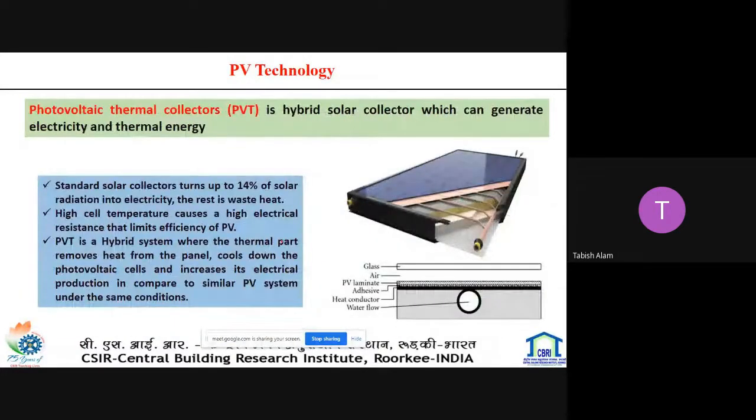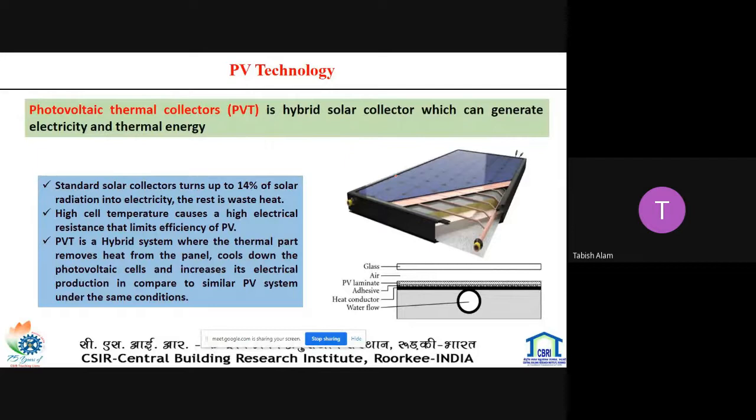Next slide. The other PV technology is the photovoltaic thermal collector. It is basically a hybrid collector which can generate electricity as well as solar thermal energy simultaneously. It is equipped with a thermal collector as well as the PV cell. A PV cell has an operating temperature at which it gives the maximum electrical energy.